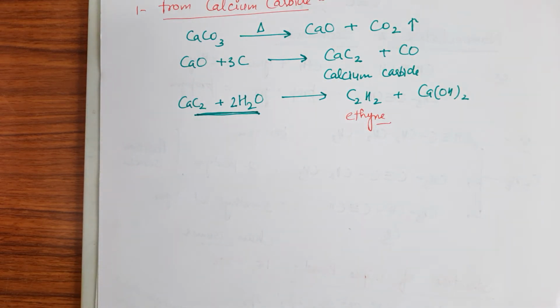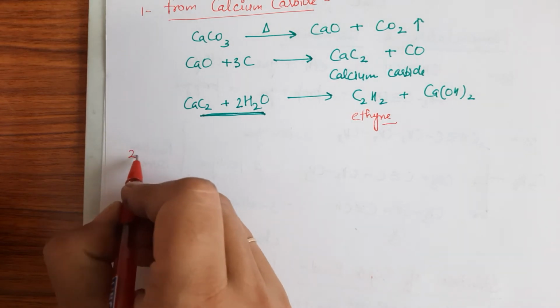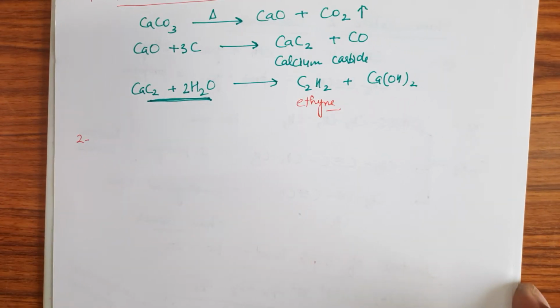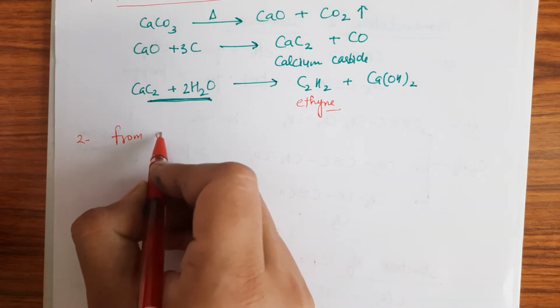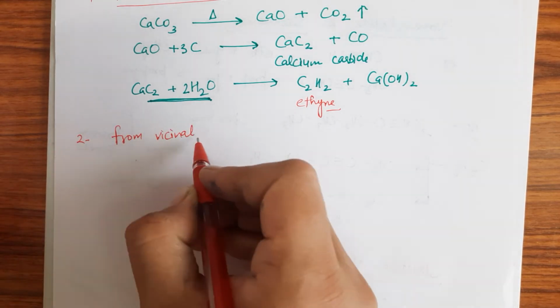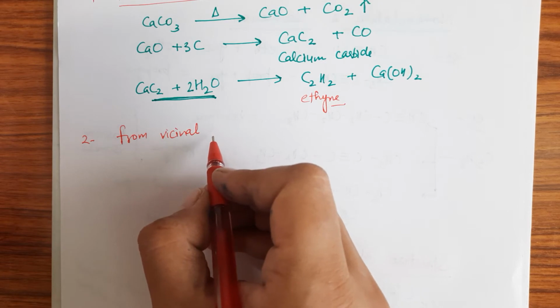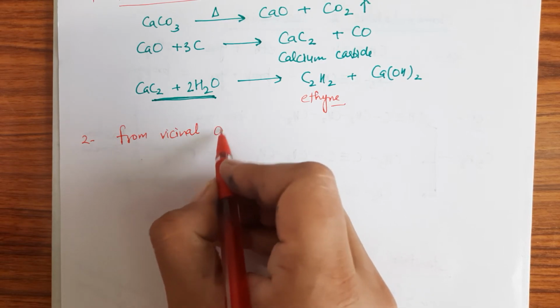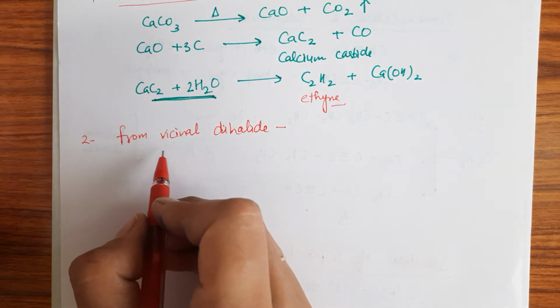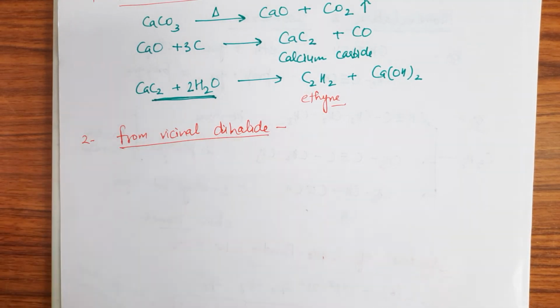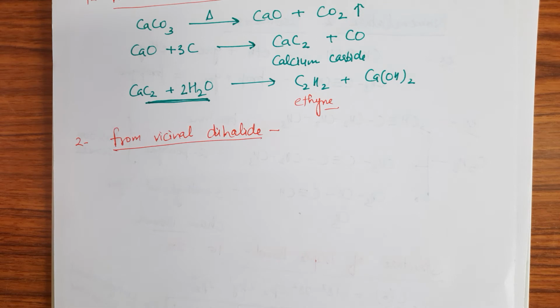Now the second important preparation is from vicinal dihalide, right? Now what are vicinal dihalides?